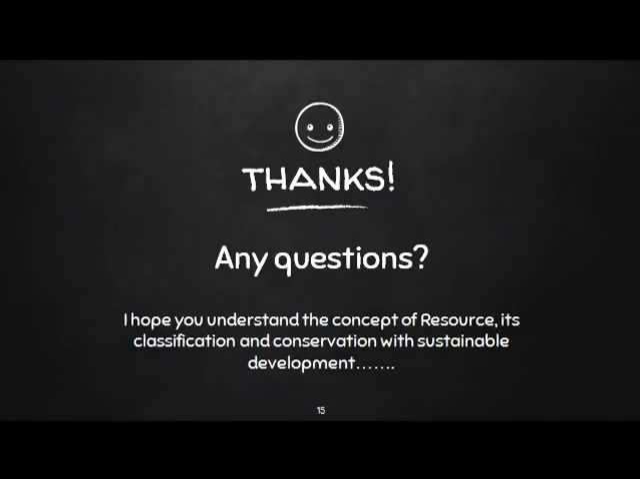So that's all about resources. I hope your concept is clear about resources, as well as the classification of resources, and what conservation and sustainable development are.